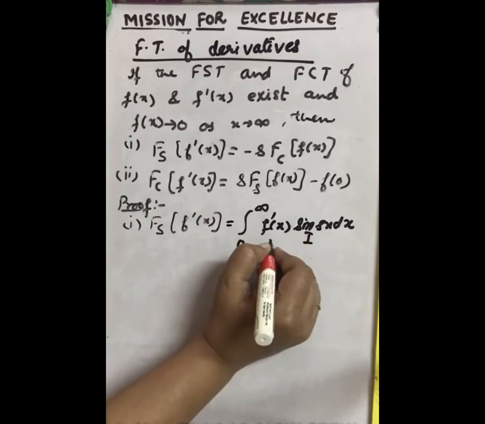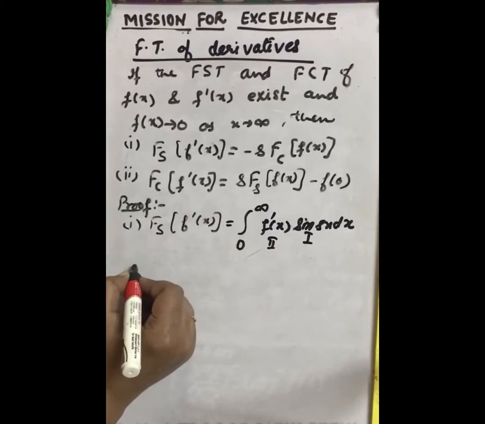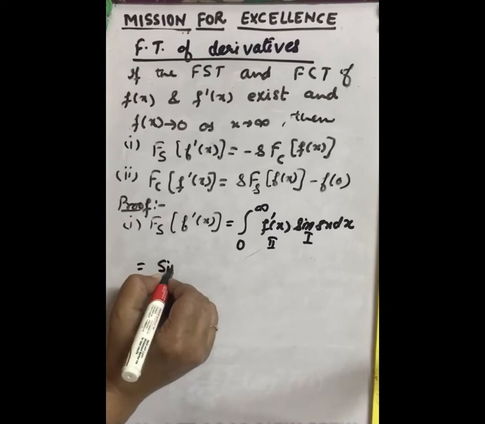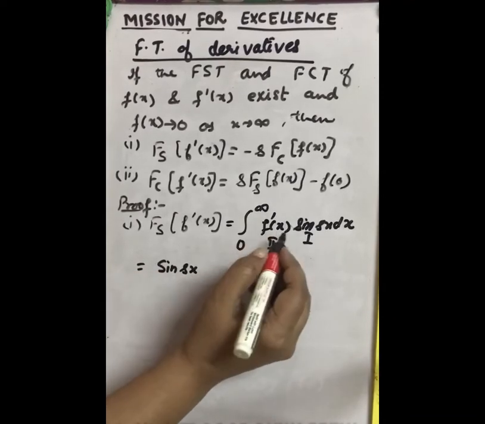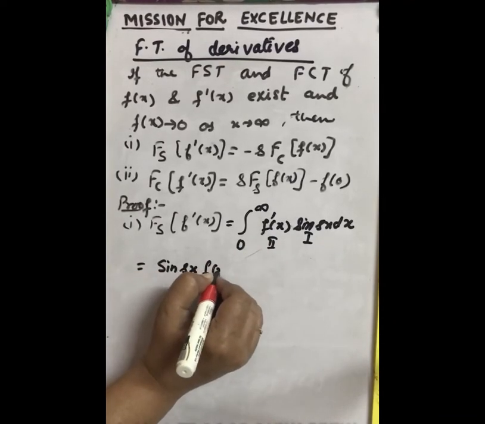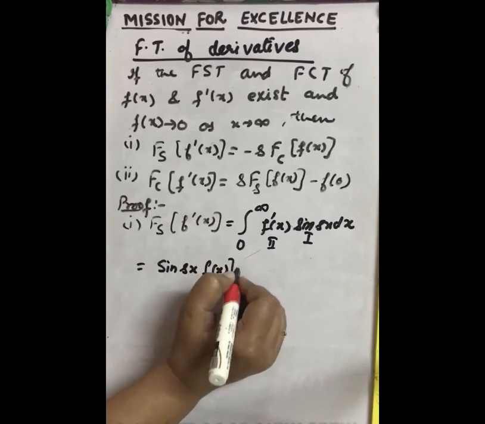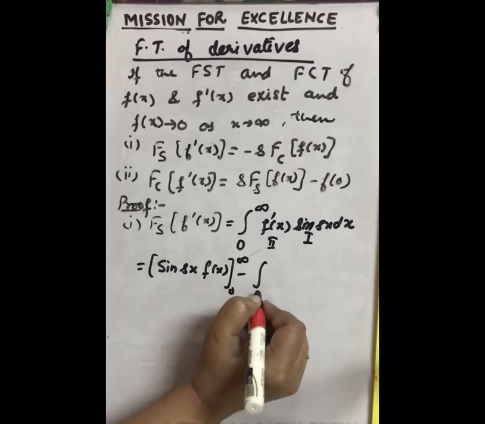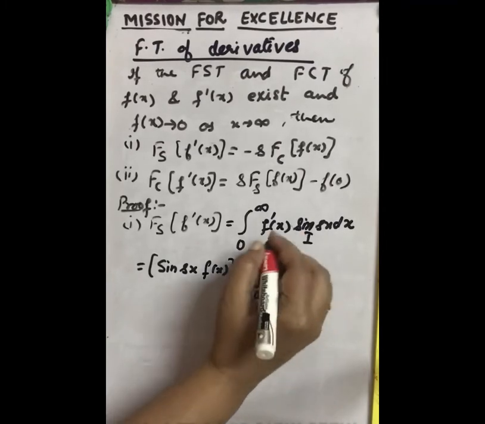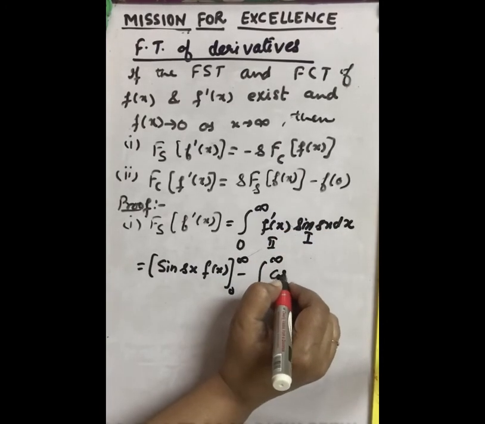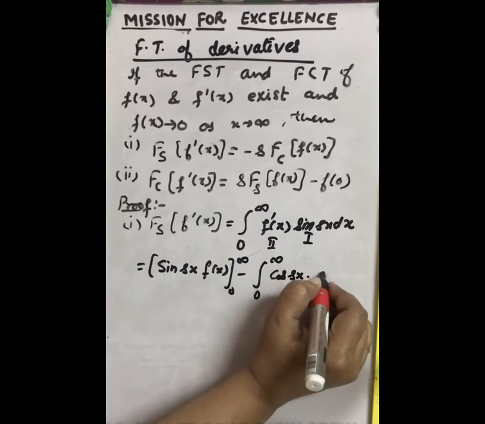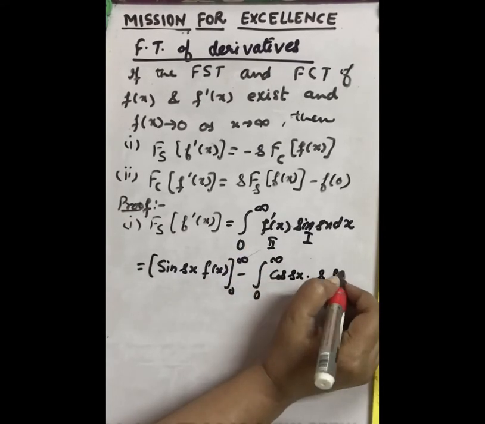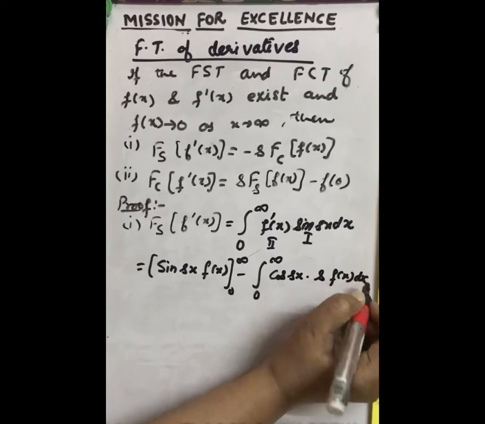Take this as first and this as second. Integrating by parts, we get sine sx times f(x), limit 0 to infinity, minus the integral from 0 to infinity of the derivative of sine sx, which is cos sx into s, times f(x) dx.